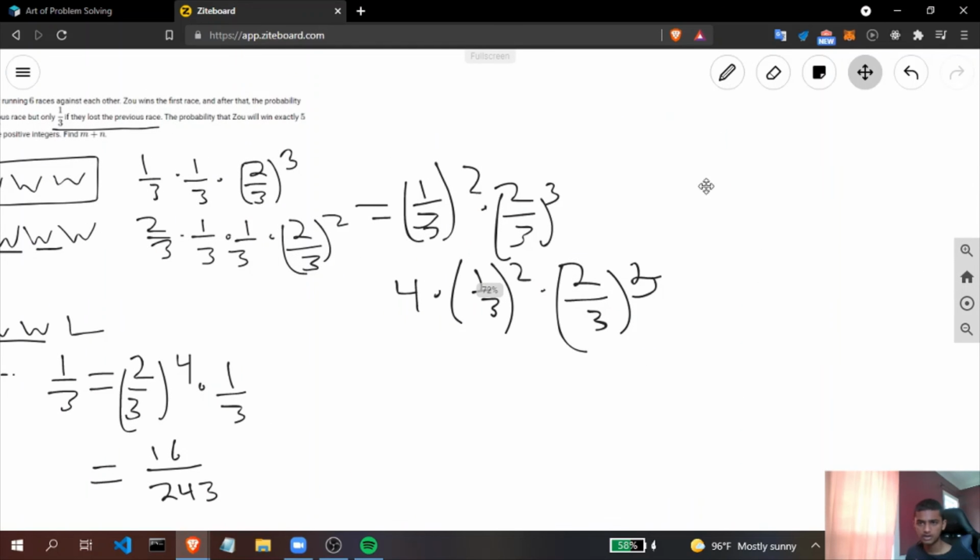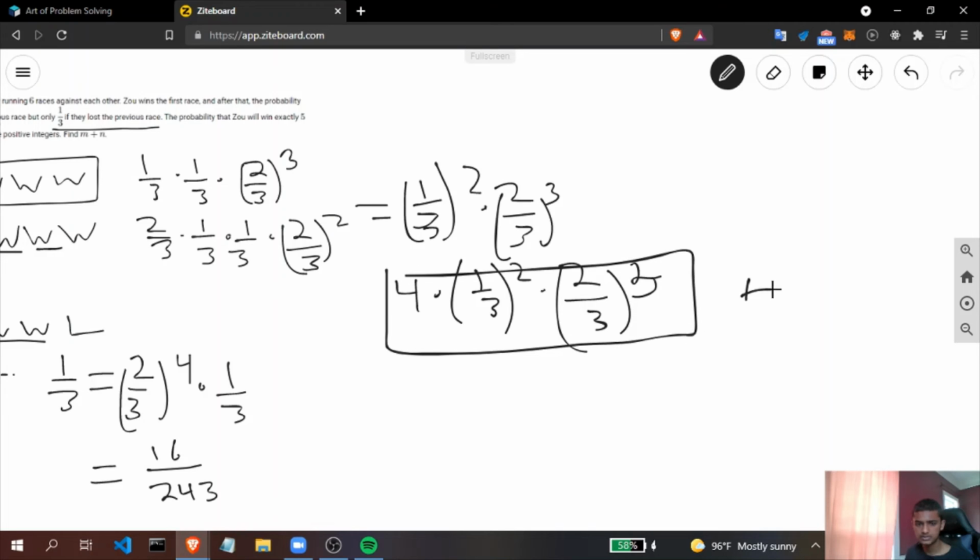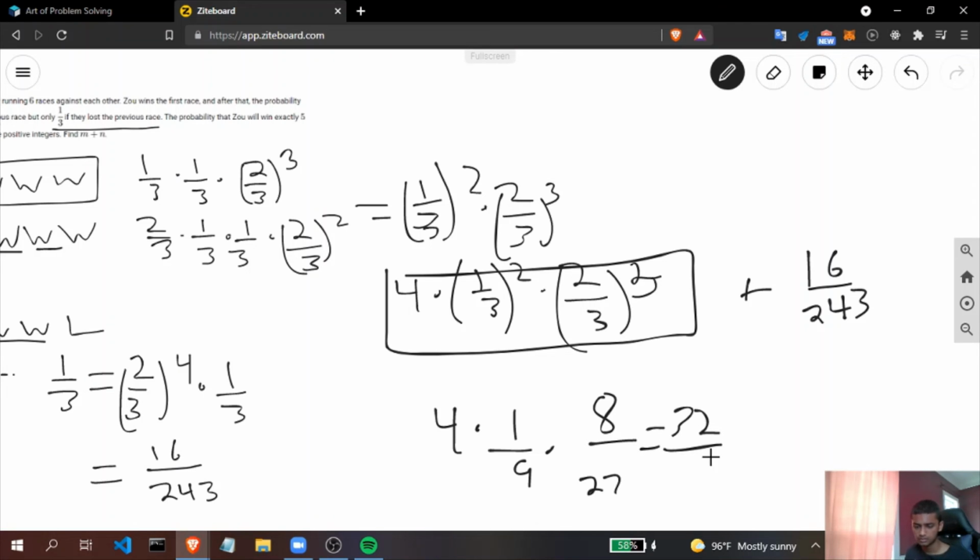To finally solve our problem, we take the previous expression plus 16 over 243. The sum of the first expression is 4 times 1/9 times 8/27, which equates to 32 over 243.